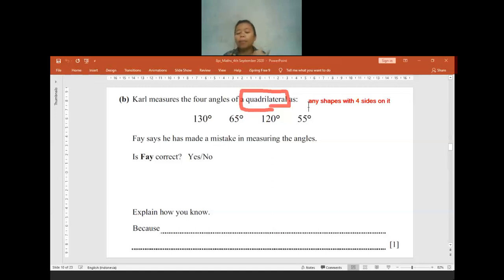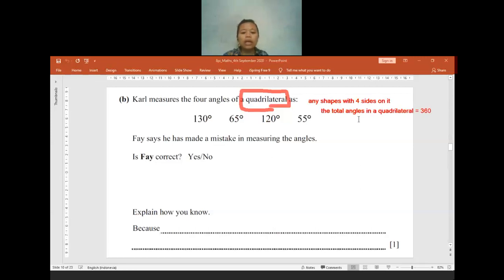Square is a quadrilateral, parallelogram is a quadrilateral, rhombus is also a quadrilateral, and kite is also a quadrilateral. Any shape with four sides, we call it a quadrilateral. Yes, the total of the angles in a quadrilateral is equal to 360 degrees.